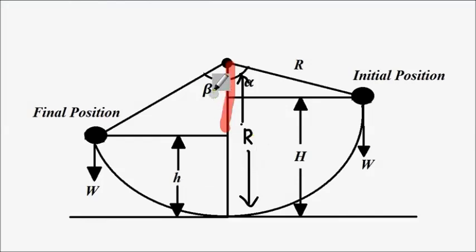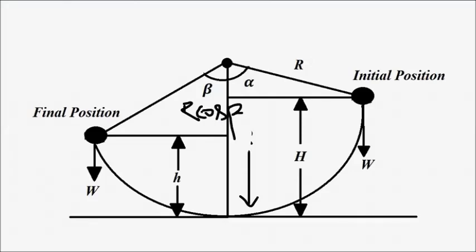So R minus this R cos beta. Cos beta is again base by hypotenuse. This value is also equal to R, the radius is fixed. So from here to here it is R cos beta.